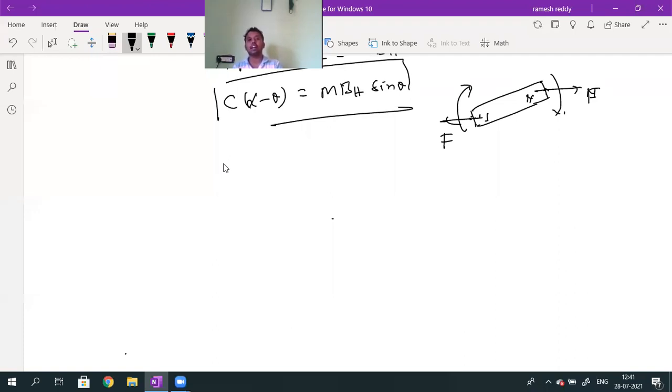Some examples of torque and couple: to rotate a car steering wheel, we apply two forces, one downward and one upward. To rotate a tap, we apply two forces, one at the top and one at the bottom. Here also, a force acts on the north pole and a force acts on the south pole, so torque is generated. The turning effect of a force is called torque. That torque formula is given by m B_H sin theta. Okay, Ismail?